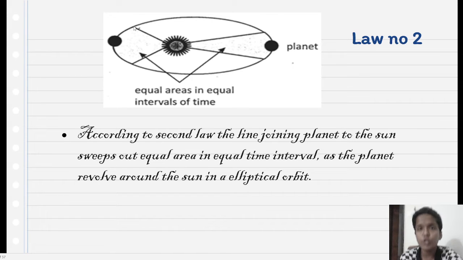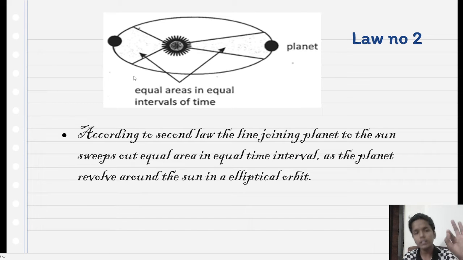First, the position of the Earth is here, and the next after 1 hour. After 1 hour, the Earth came here. The time taken is 1 hour, and this area is equal to this area. How? See here. From this place to this place, Earth takes 1 hour. Same like that, from this place to this place, the Earth took one hour to complete the area.